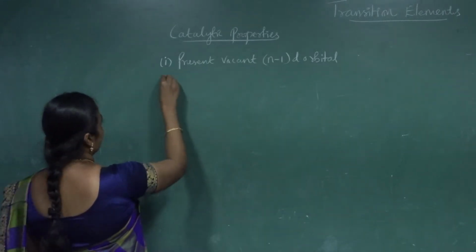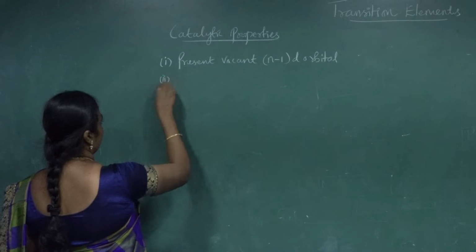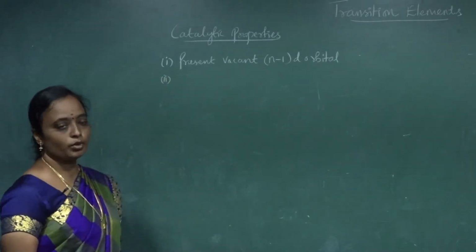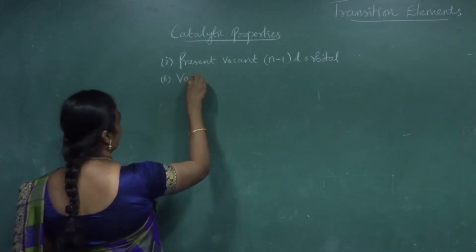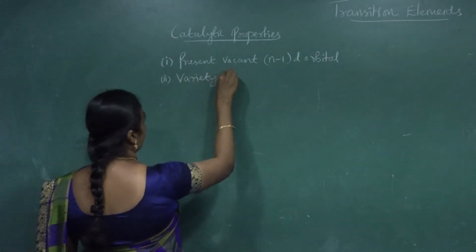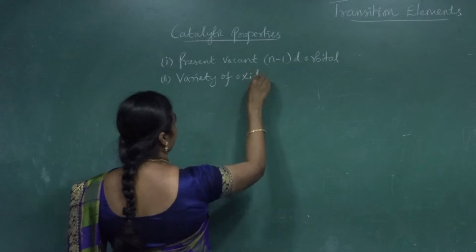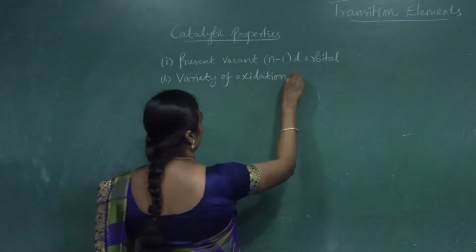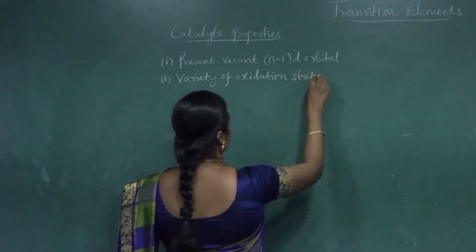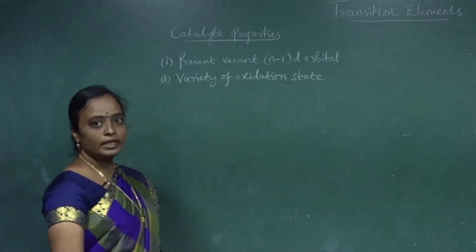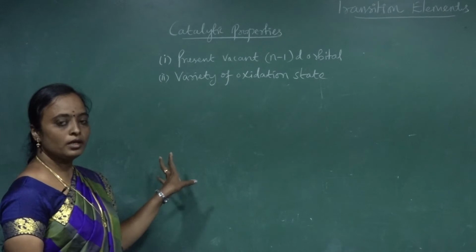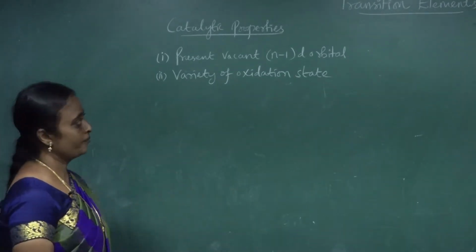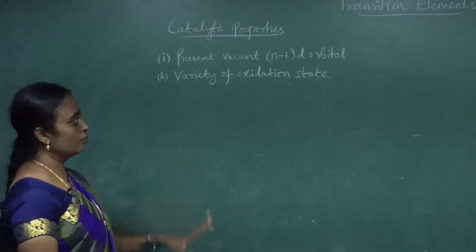The second reason for the catalytic properties is that they show a variety of oxidation states. There are two reasons: one is the presence of a vacant n-1 d orbital, and the second is the variety of oxidation states. Let me give some examples for those.